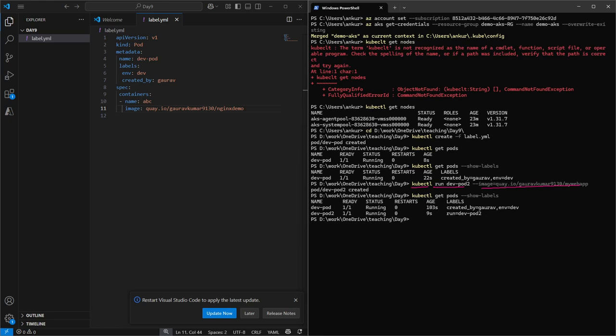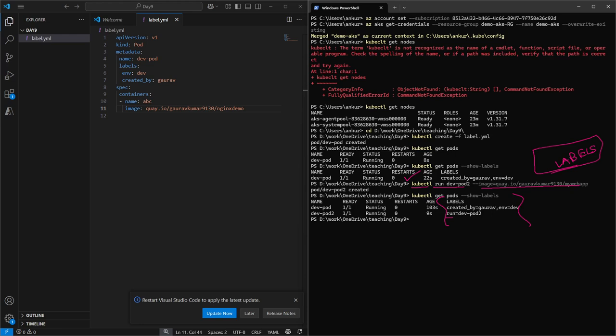If you see here, in this command we have not mentioned anything regarding the labels. So it seems like we are not passing any information regarding the labels. What is the value? The value is run=dev-pod2.